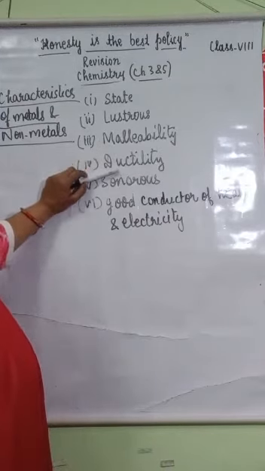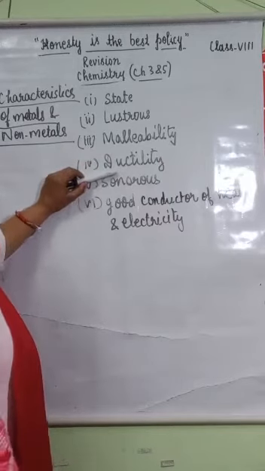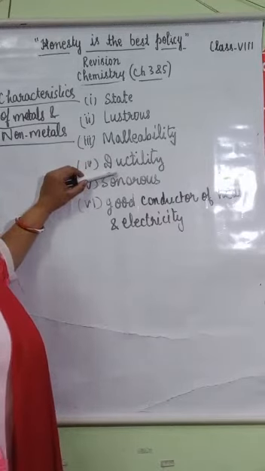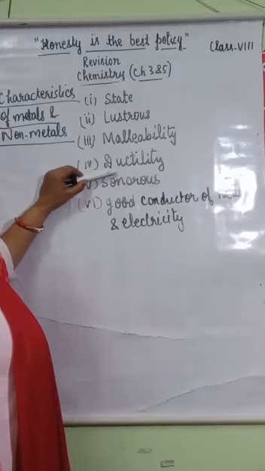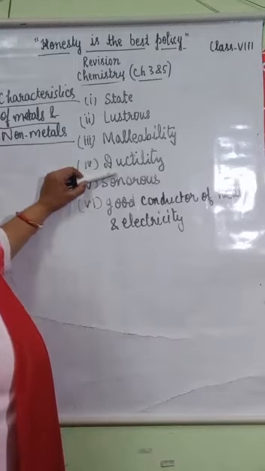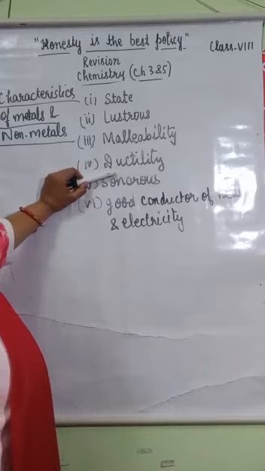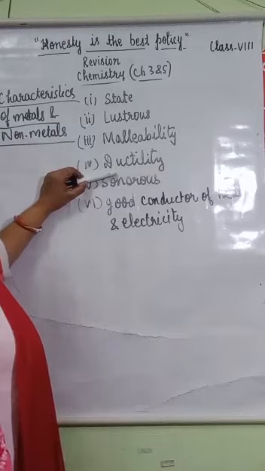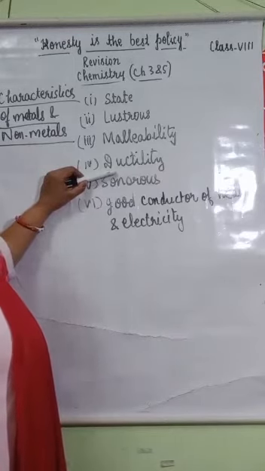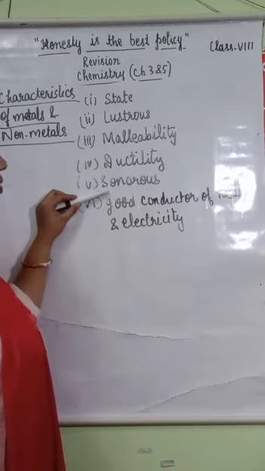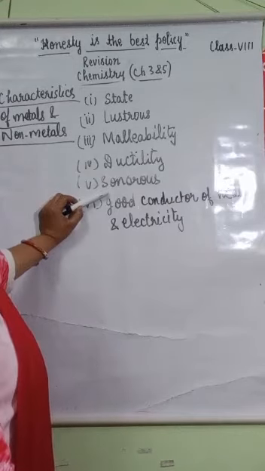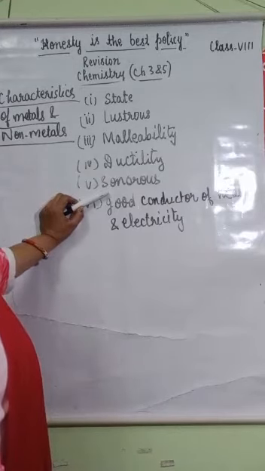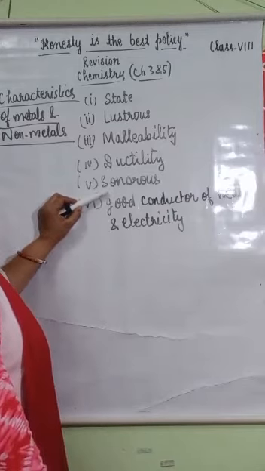Next property is ductility. Metals can be drawn into thin wire form. This property is known as ductility, and the metals which can be drawn into wire form are known as ductile, while non-metals do not have the ductility property. Next property is sonorous. Metals produce a ringing sound, while non-metals do not produce a ringing sound.